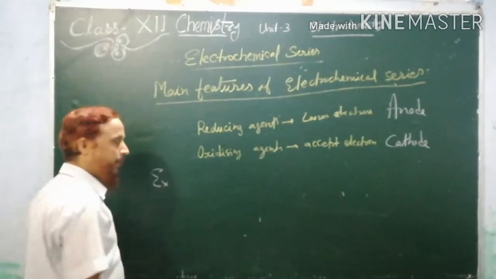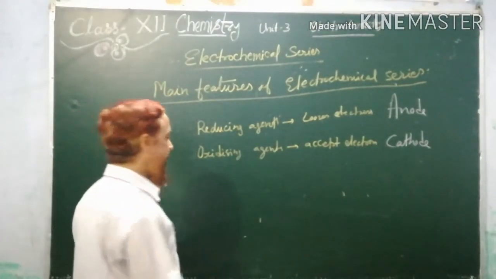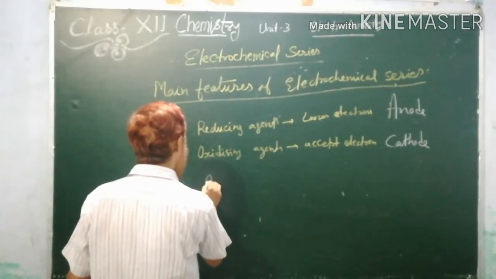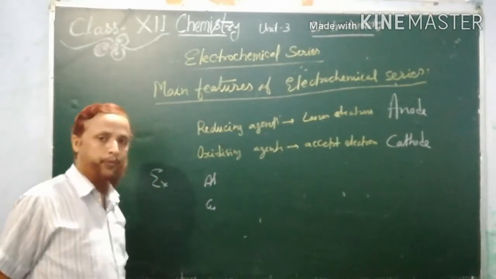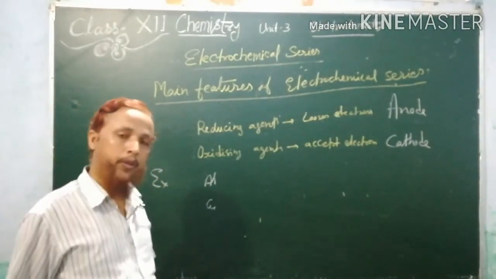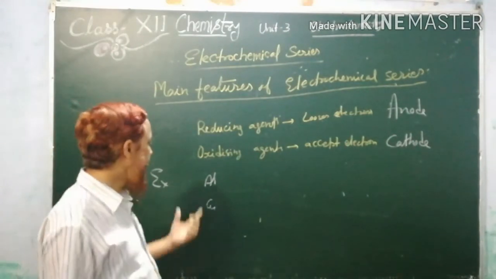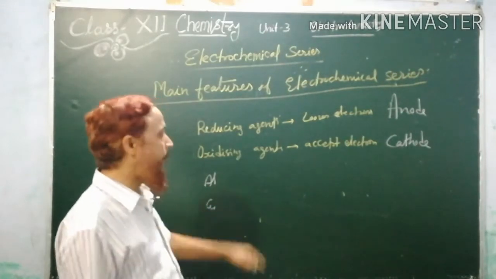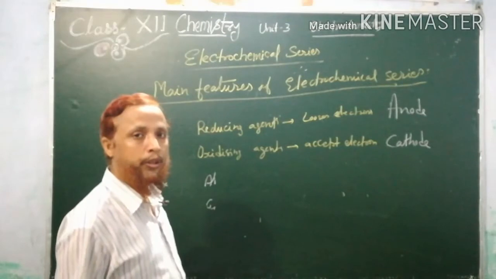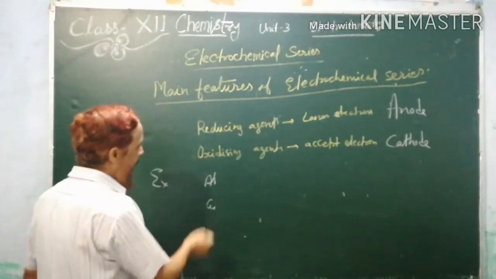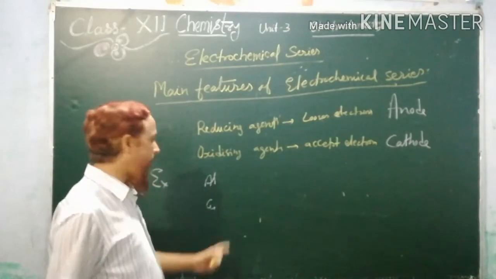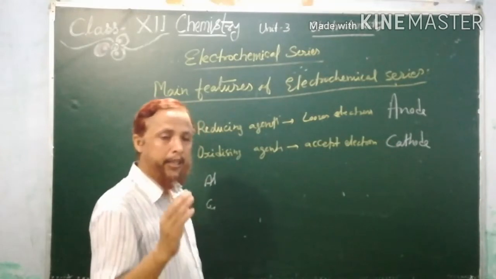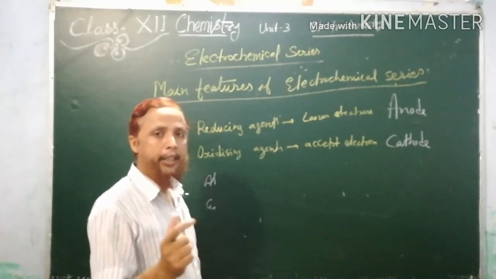Example, suppose we have two metals, aluminium and copper. Now if I ask which will be used as anode and which as cathode, you should first know that metals are reducing in nature, metals have a tendency to lose electrons.